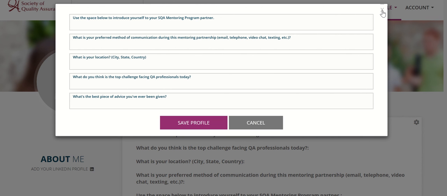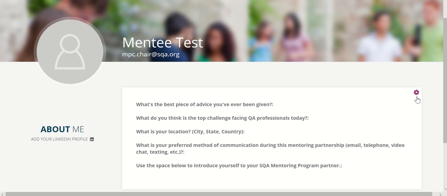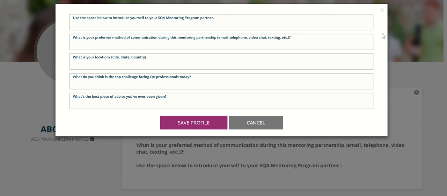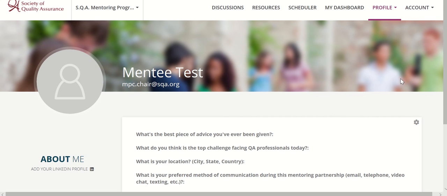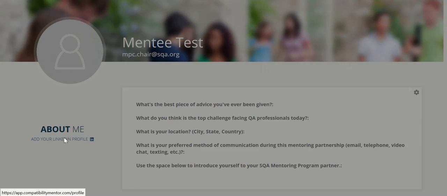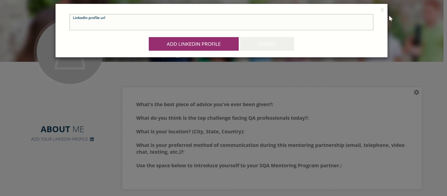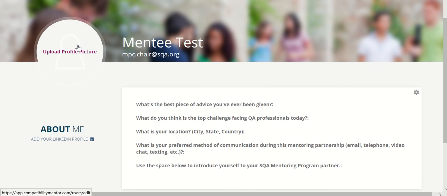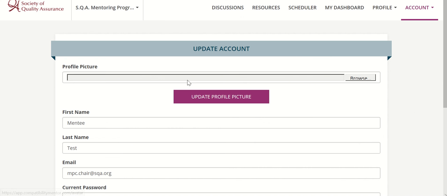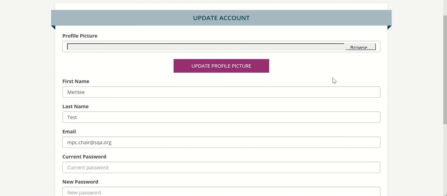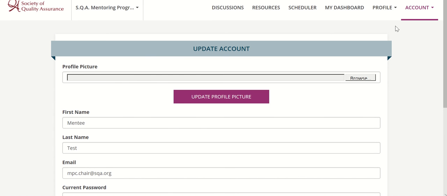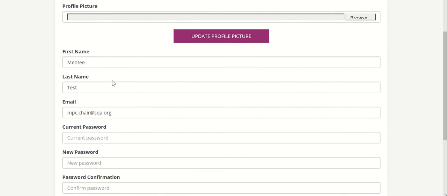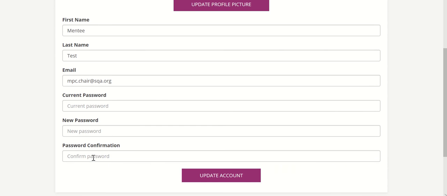If you don't want to do this right now, you can X out of it and come back to it later. There's a little gear here where you can edit, and you can edit it from under this profile area. There's also an area to add your LinkedIn profile so that your partner can connect with you on LinkedIn, and there's an area to upload your profile picture, which makes it a little more personal. That takes you to your update account area, which also lets you change your name and email address and your password.